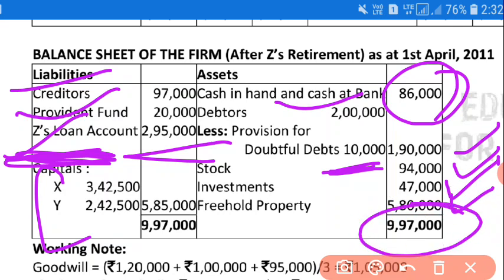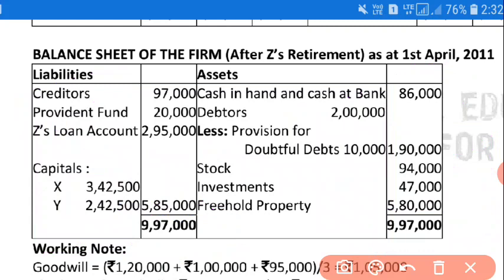Now I will sum up both the sides, the sum will be 9,97,000. Okay, so after summing up both the sides in the same line, you have to write the sum, and after that a double line on both the sides. If both the sides are coming equal, it means your question is correct. Okay, so now come to the journal entries. We will pass journal entries.